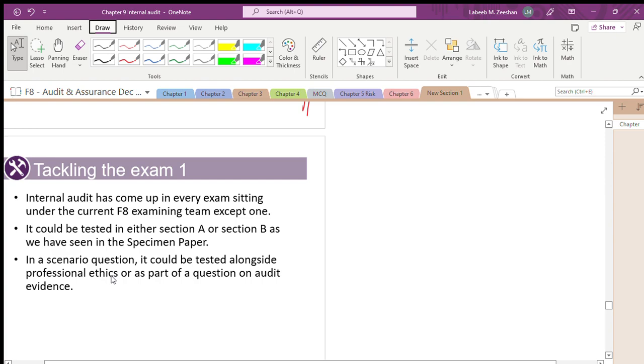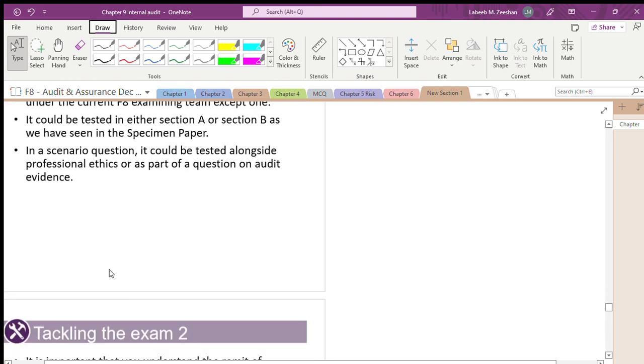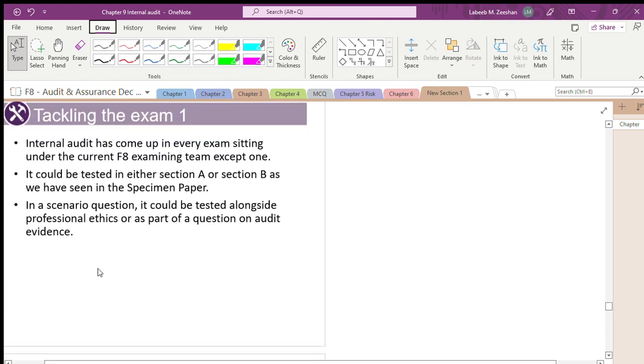This is the substance of internal audit. Tomorrow when we come back, remember that internal audit has come up in every exam sitting. Every examination will talk about internal audit, no doubt. It can be tested either in section A or B. In the scenario questions, it can be tested alongside professional ethics: confidence, objectivity, integrity, self-review. We have done all those things.